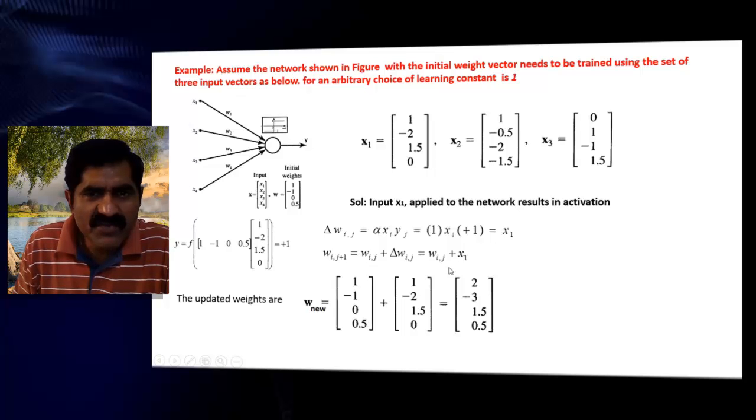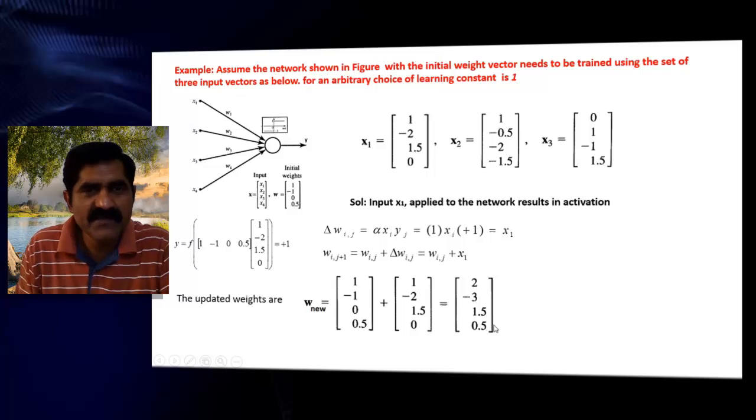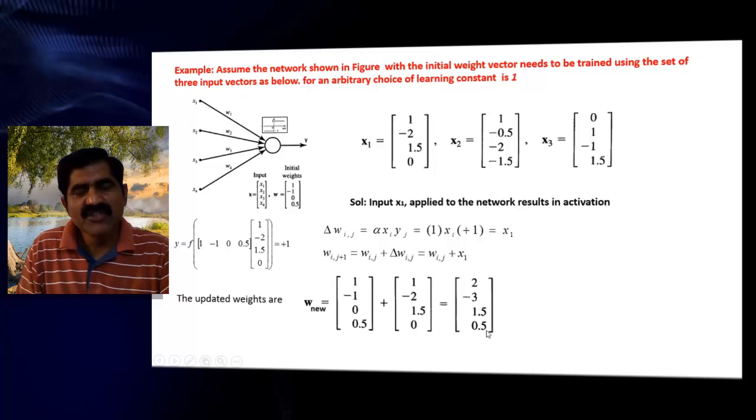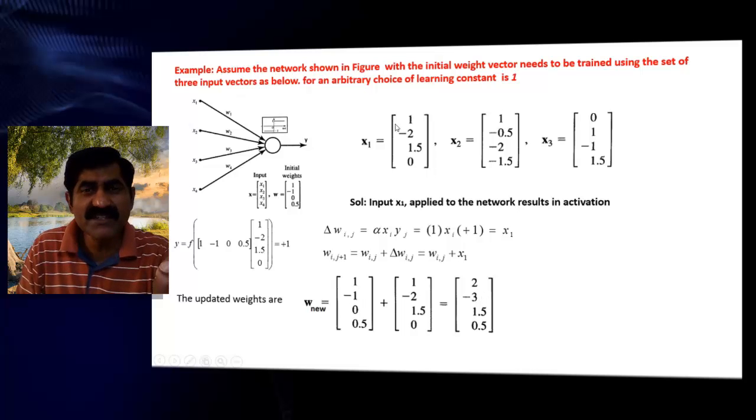Since it is positive, we add the previous weights 1, -1, 0.5 with 1, -2, 1.5, 0. You get 1 plus 1, 2, -1 minus 2, -3, 1.5, 0.5. So the original weights were 1, -1, 0.5, and the updated weights are 2, -3, 1.5, 0.5. What does it mean? Within this new weight, this input pattern is also available.